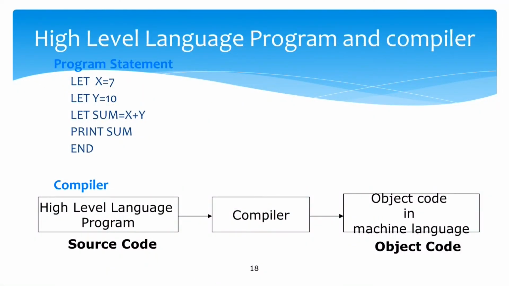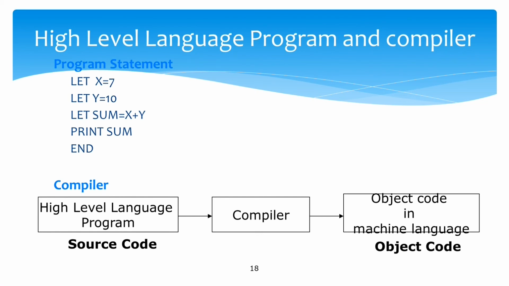Now, let us look at a high level language program and about the compiler. Here you can see it is very easy to understand. Let x is equal to 7. What does this mean? We want to store value 7 into x. Then we write let y is equal to 10.